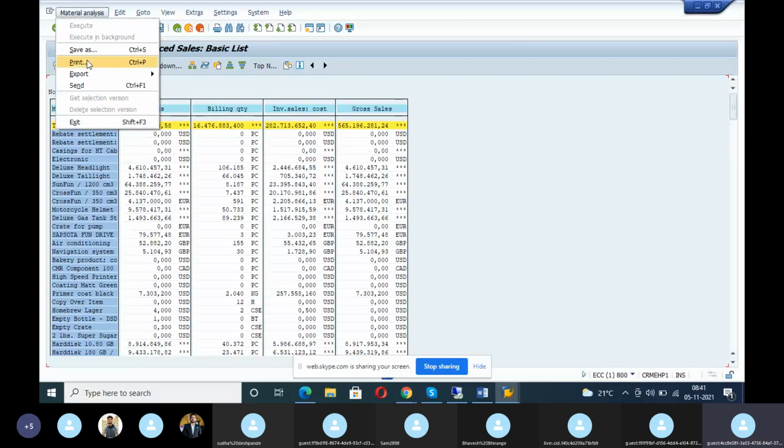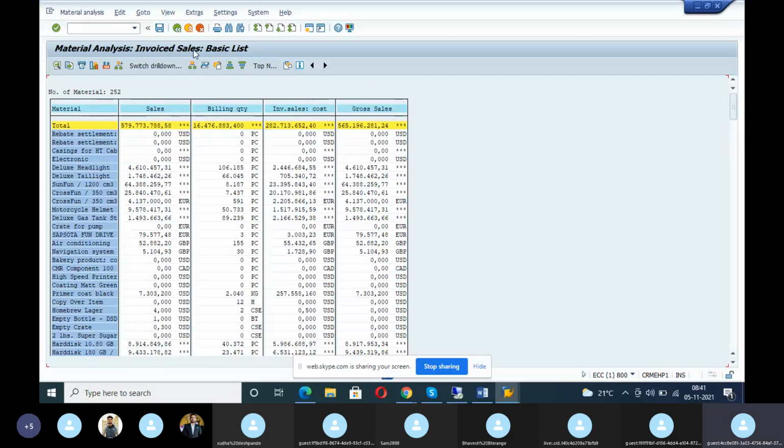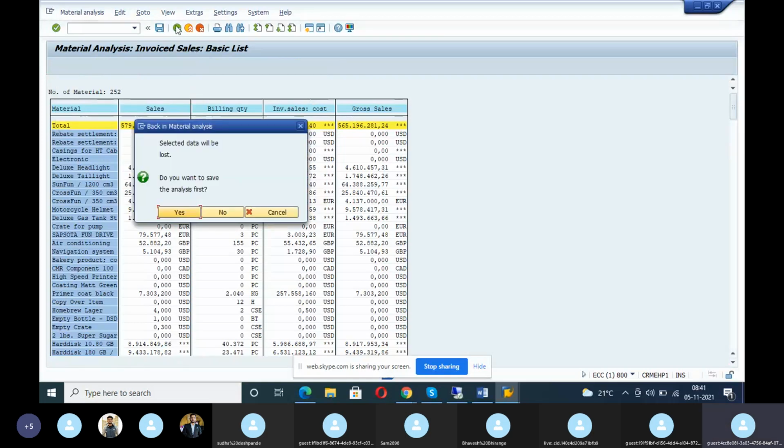Yes, sir, print is coming. No, we don't want print. We want to export to the Excel sheet. Okay, otherwise save our own file. Yes, that is also coming. So once this is done, then only they will do.